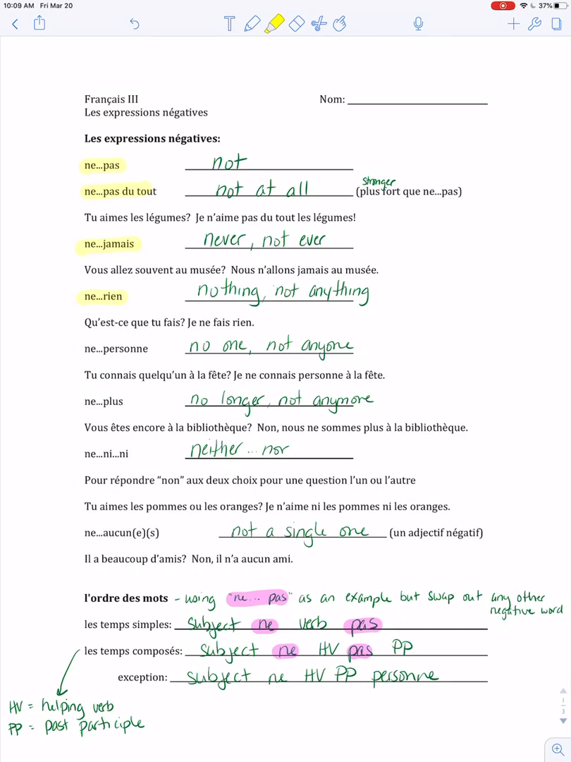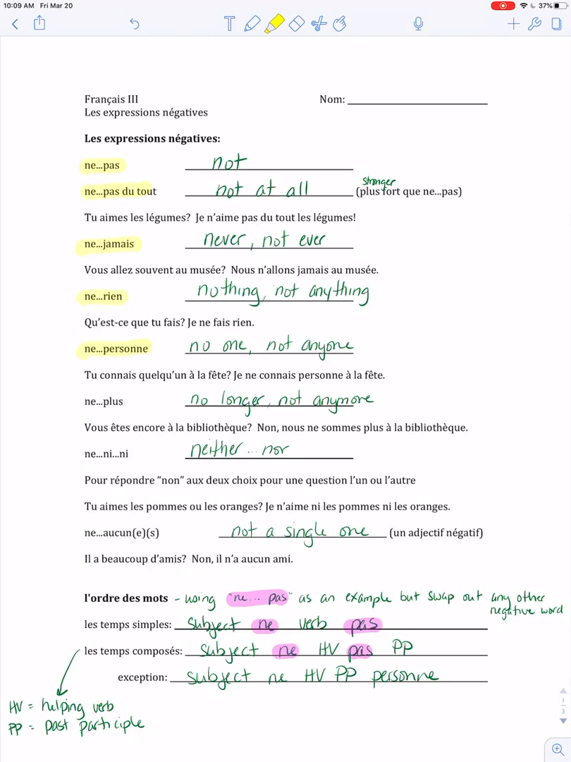Qu'est-ce que tu fais? What are you doing? Je ne fais rien. I'm not doing anything. Ne personne for no one or not anyone. Tu connais quelqu'un à la fête? Do you know someone at the party? Je ne connais personne à la fête. I don't know anyone at the party.